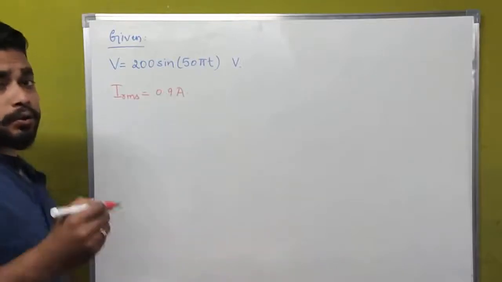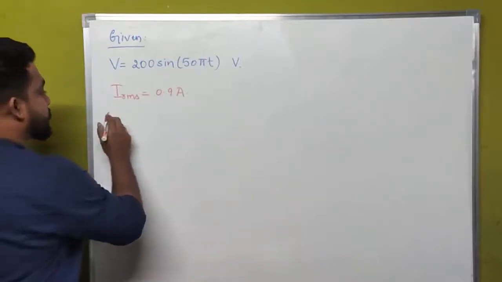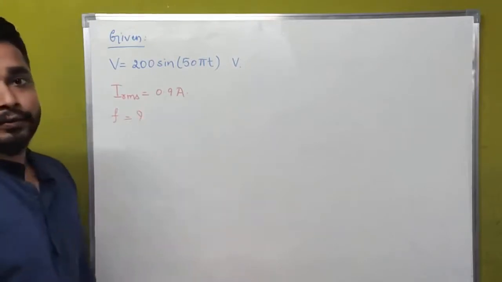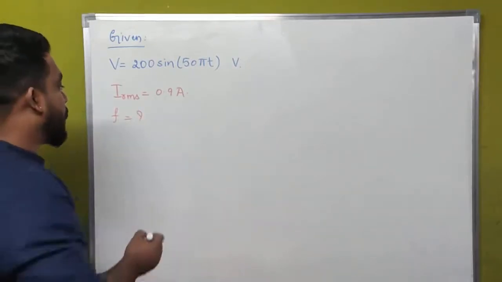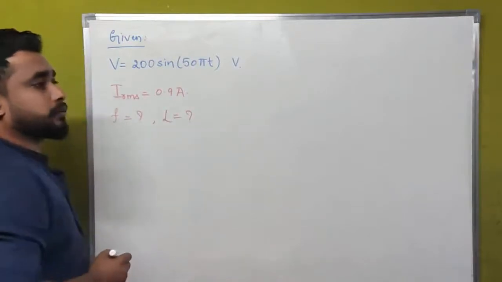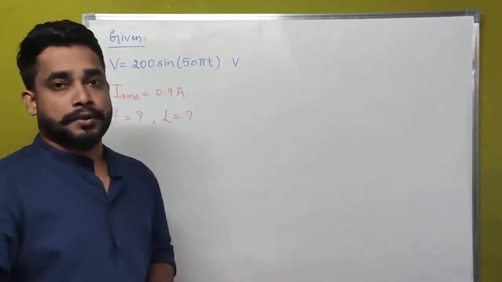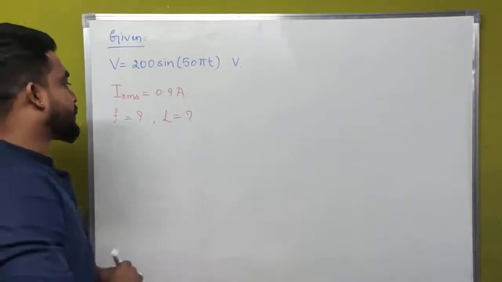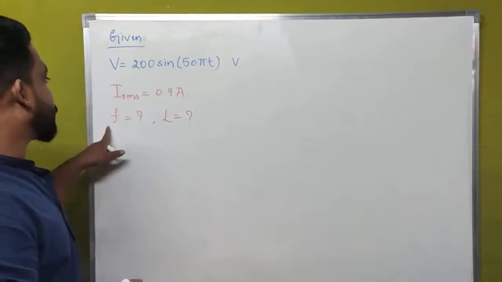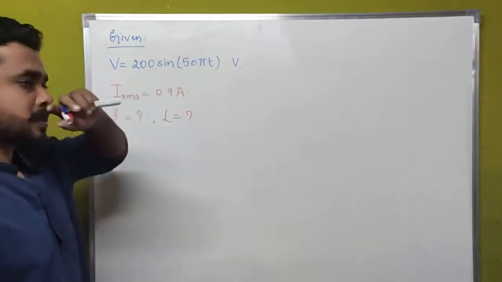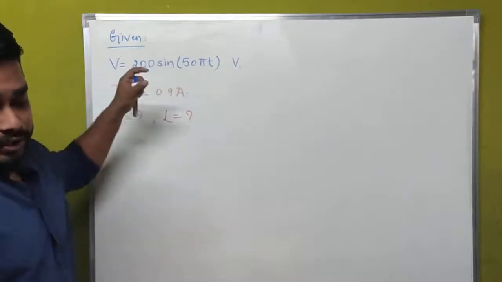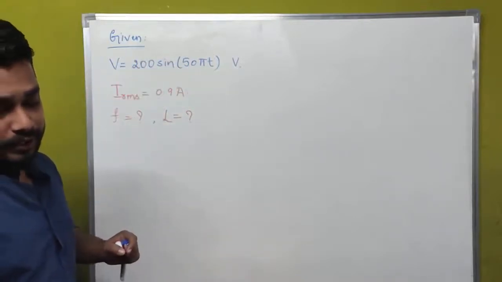What we have to calculate is first the frequency of AC, and the self-inductance of the coil. Inductance is represented by the letter L. This is the output voltage coming through an oscillator. Using these concepts, we have to simplify the equation.